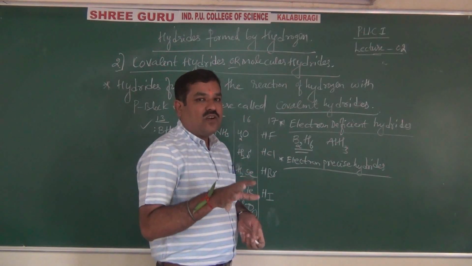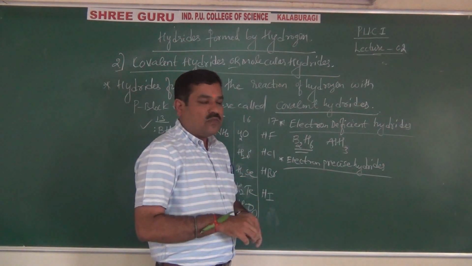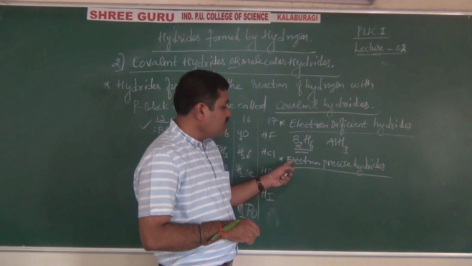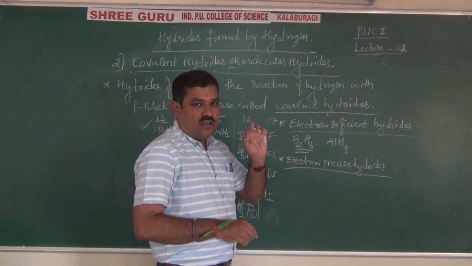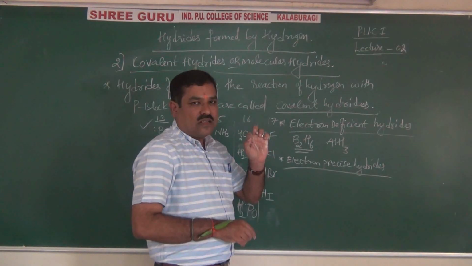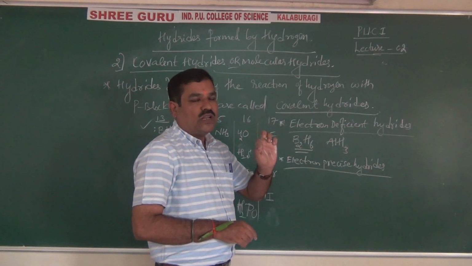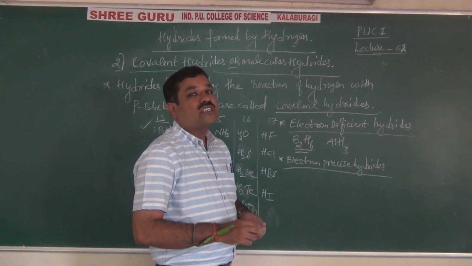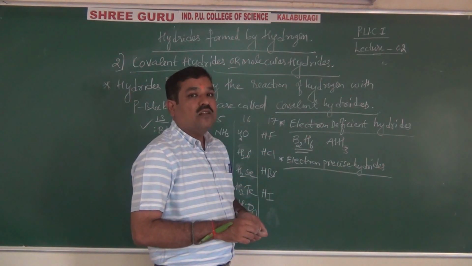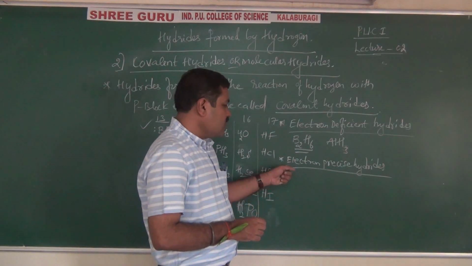Whatever is necessary in the Lewis dot formula to complete the octet, that many electrons are present here. That's why these are called electron precise hydrides, hydrides having precise electrons as permissible by the Lewis dot structure, which you are going to study in the chemical bonding chapter.